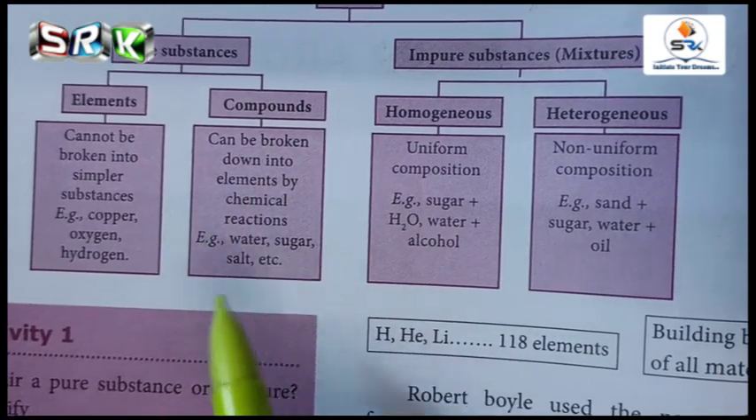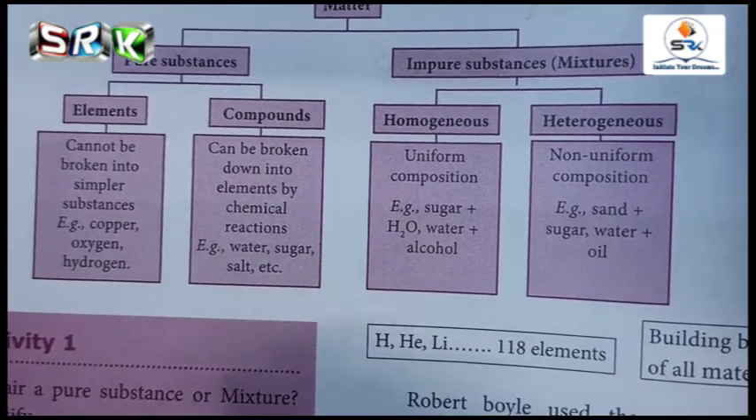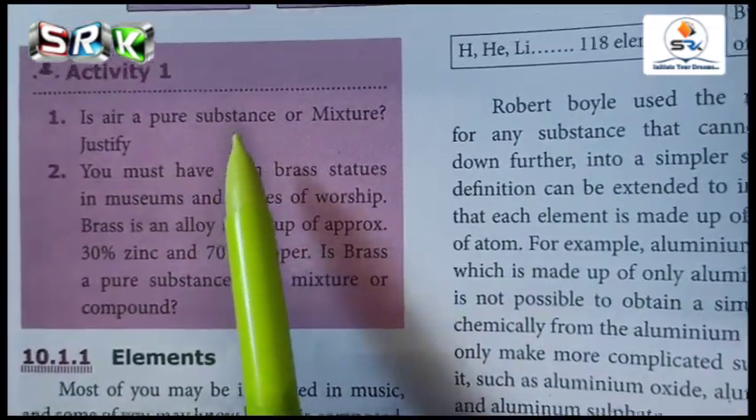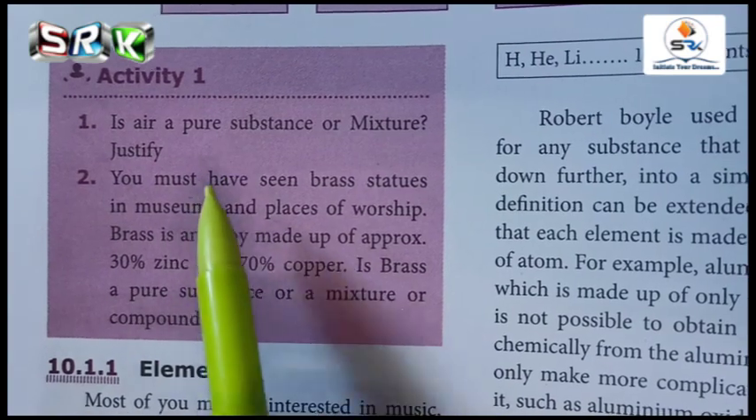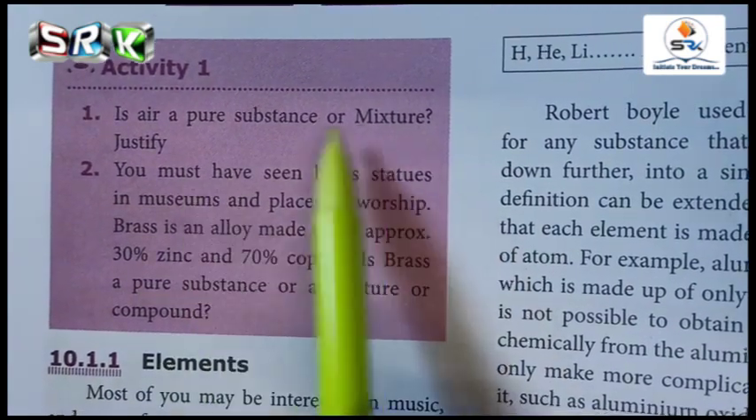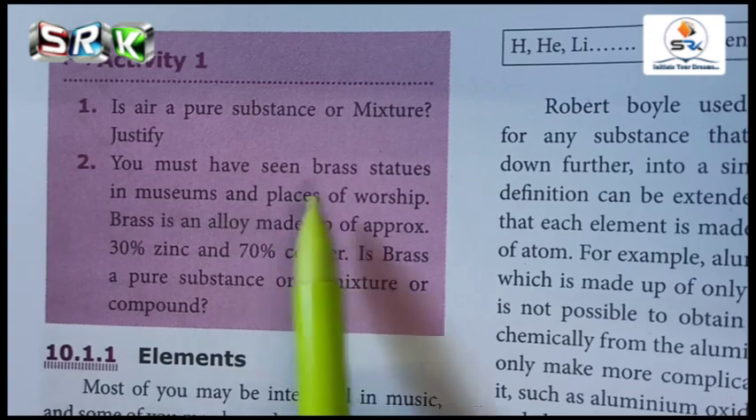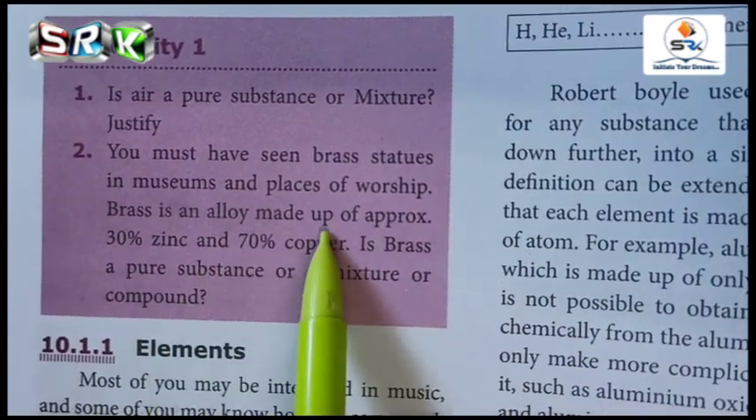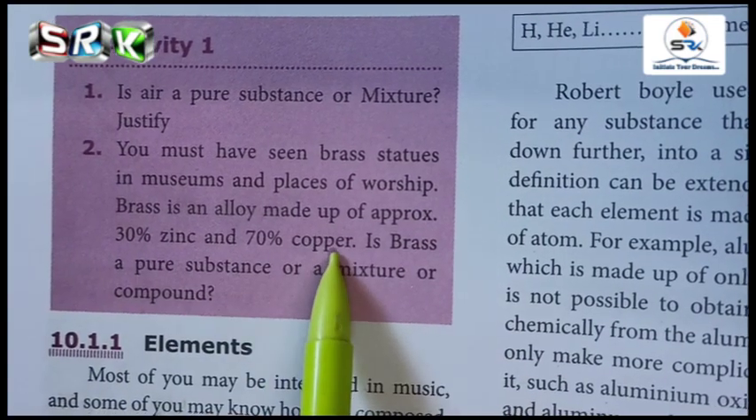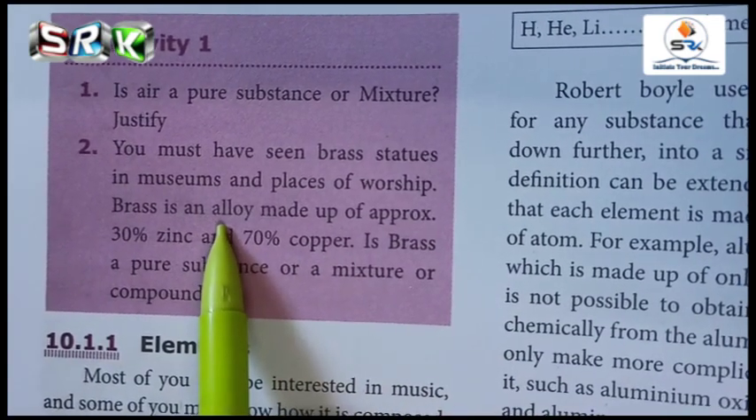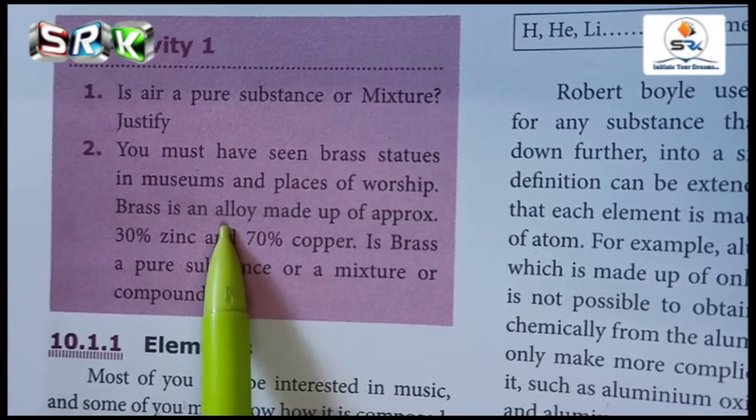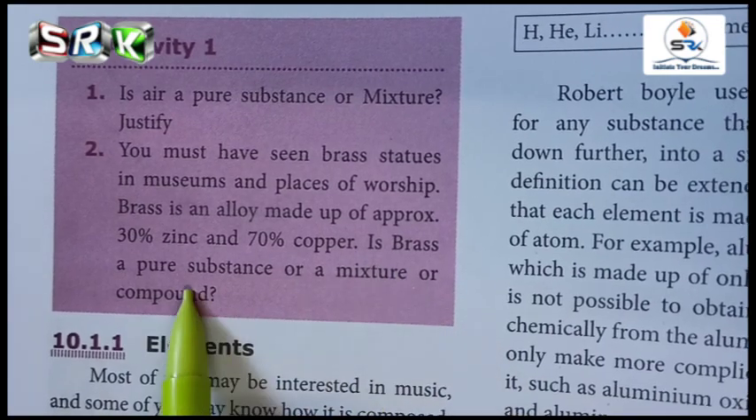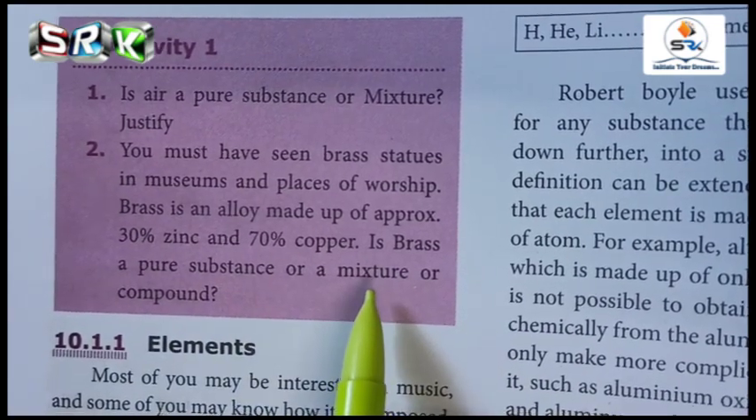And an activity is given for you, and now we are going to see the next topic, elements. You please try out this one. Is air a pure substance or a mixture? And next one is, you must have seen brass statues in museums and places of worship. Brass is an alloy made of approximately 30% zinc and 70% copper. What is meant by alloy? Alloy is a combination of two or more metals, isn't it? So you have to answer whether brass is a pure substance or a mixture or compound.